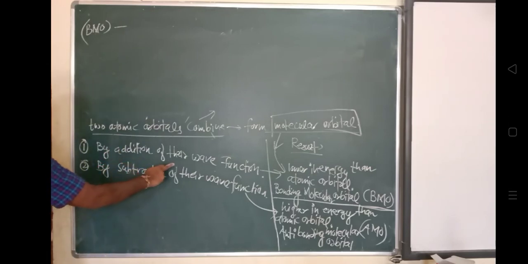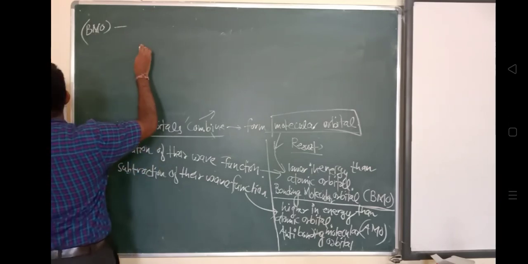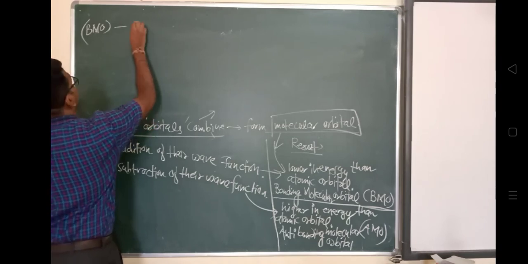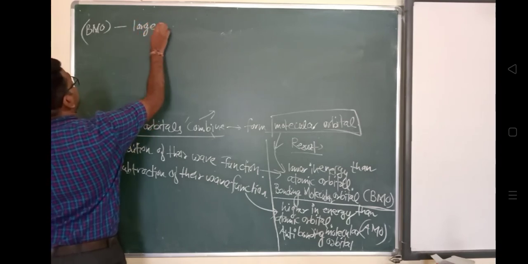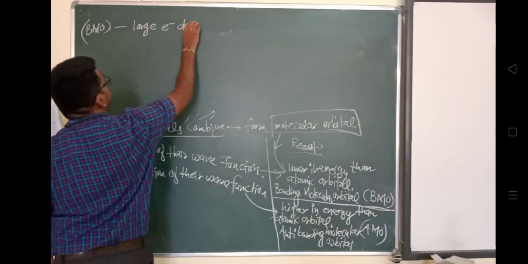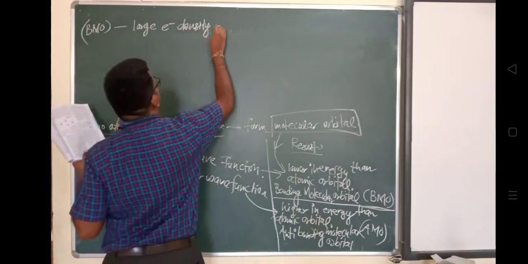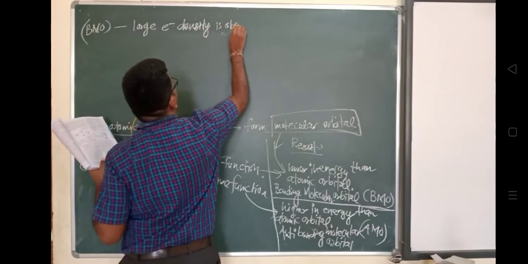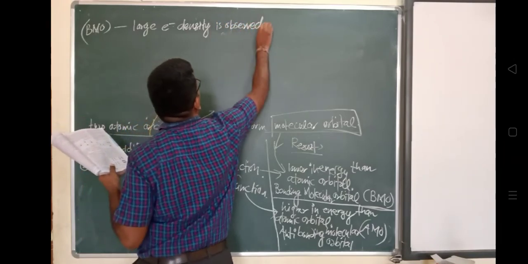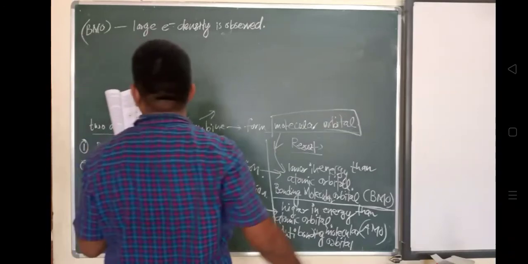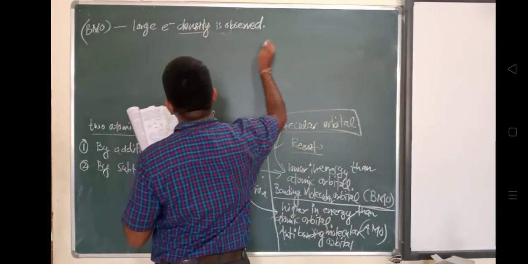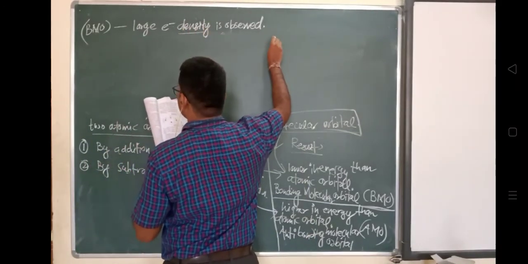Due to the addition of their wave functions, and we already know the wave function gives the probability of finding an electron. So the electron density has increased due to the addition of the wave functions, and a large electron density is observed between the nuclei of these bonding atoms, compared to the individual atomic orbitals.